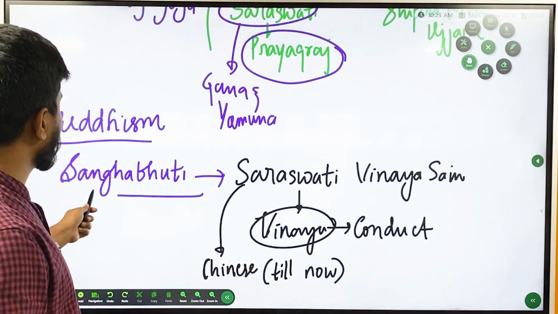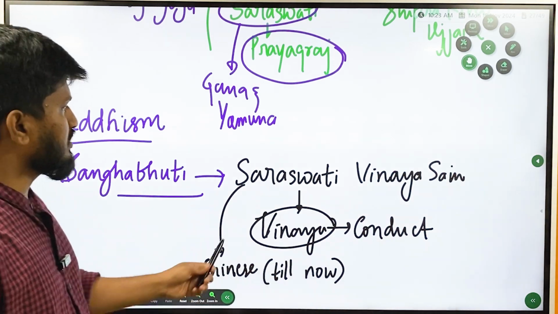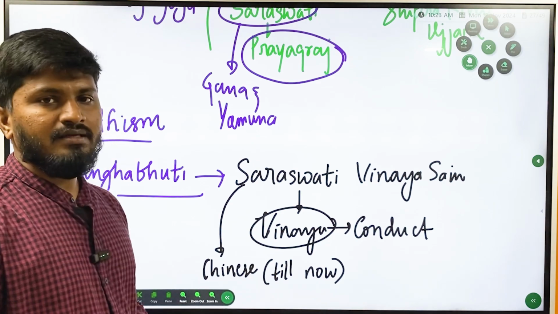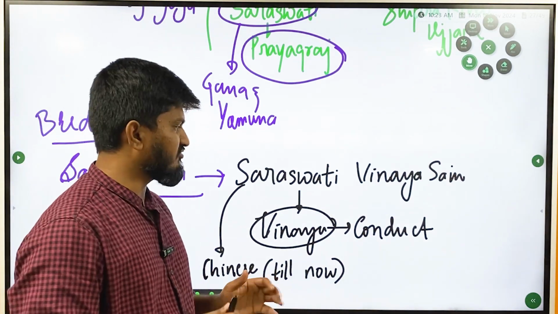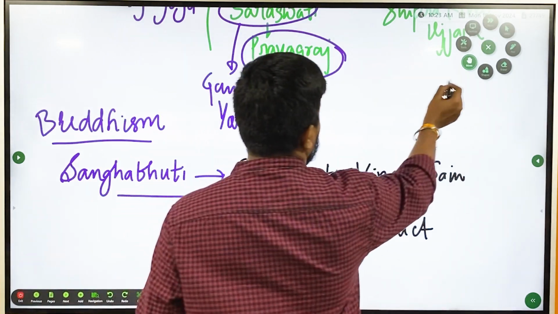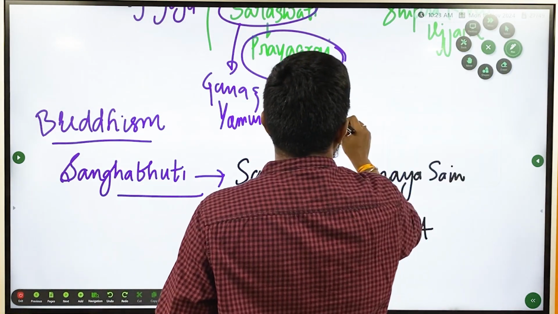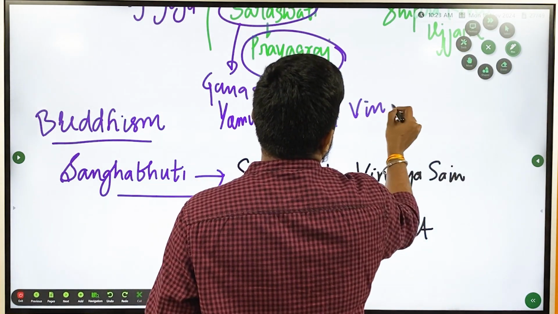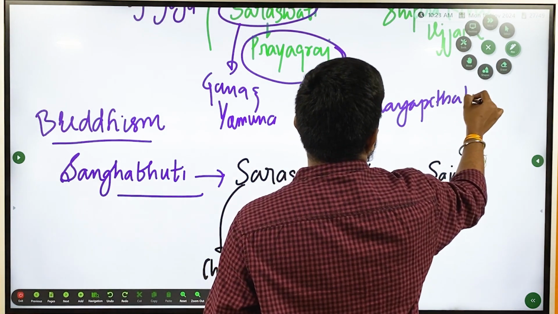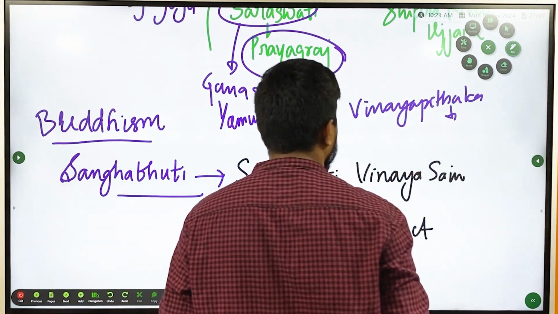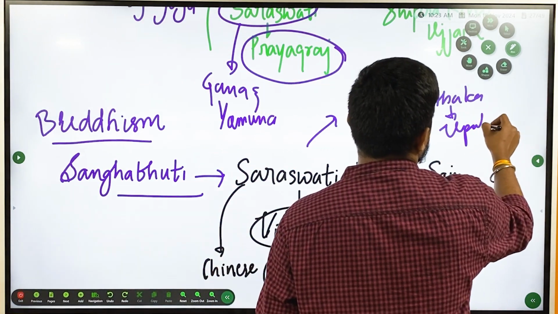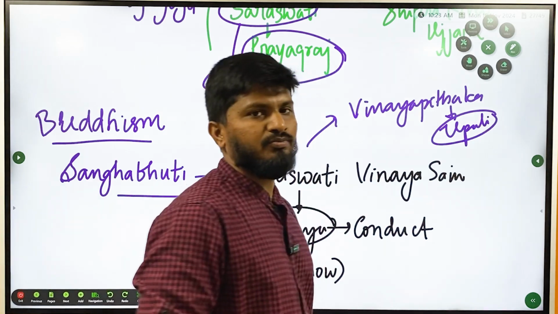So Sanghabhuti wrote about Sarvastivada Vinaya. What is Vinaya in Buddhism? Vinaya is the code of conduct which should be followed by Buddhist monks. So there is again one more, Vinaya Pitaka. Initially it was written by Upali, which talks about the code of conduct to be followed by Buddhist monks.